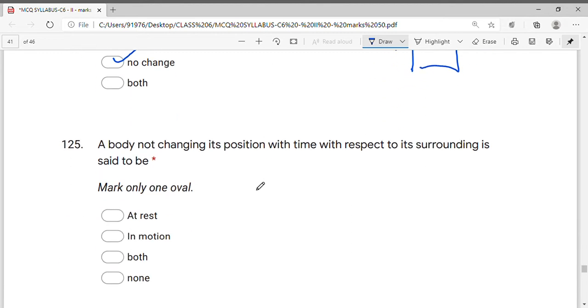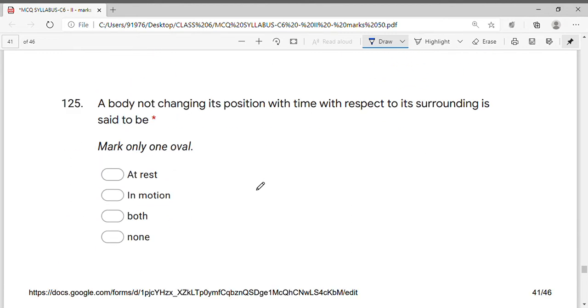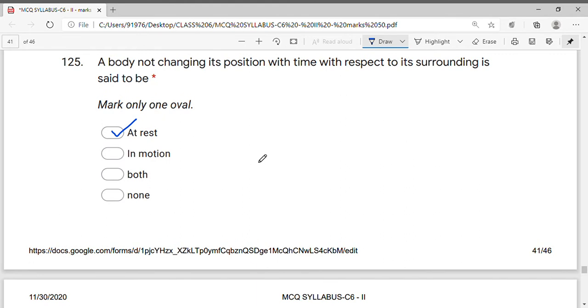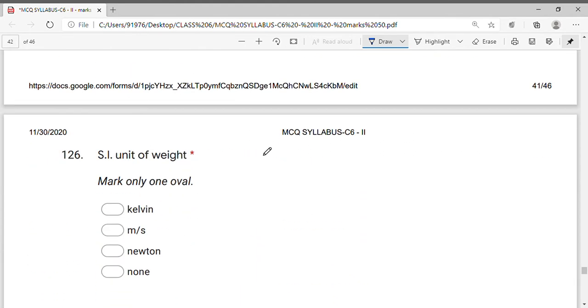A body not changing its position with time with respect to its surrounding is said to be at rest. So this is the definition of rest. If a body is not changing with its surrounding, we say that the body is at rest. And if it is changing its position, it is in motion.